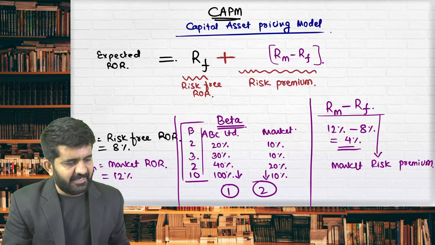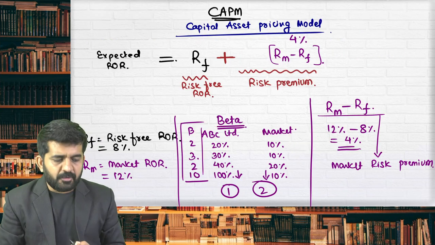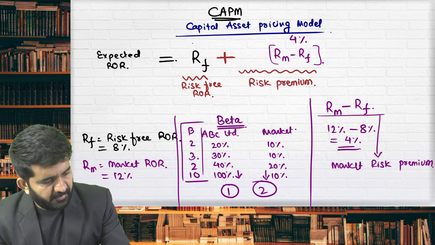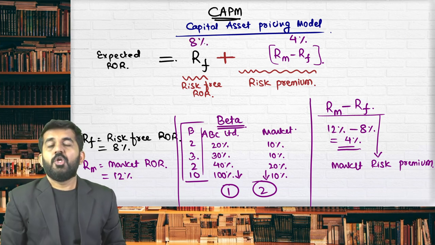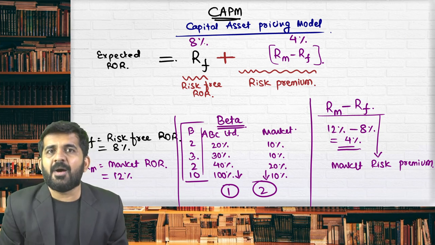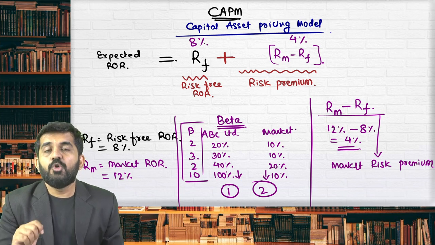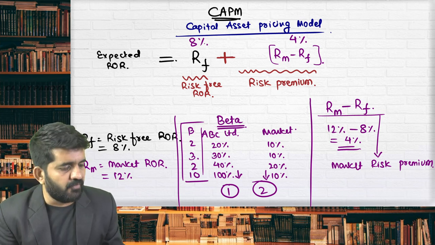Please try to understand. If you invest in market, you should be getting 4% more. In this 8%, you are exactly taking a risk similar to market, or you are taking 1.5 times risk of market. You are taking 1.5 times risk of market.